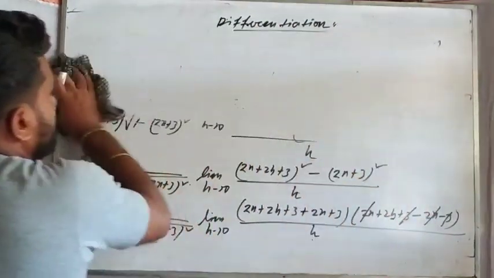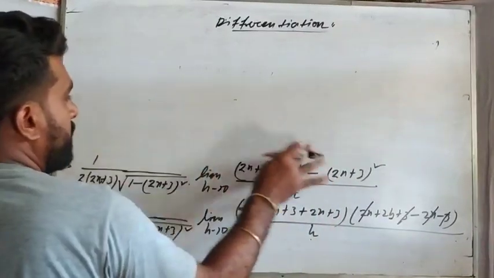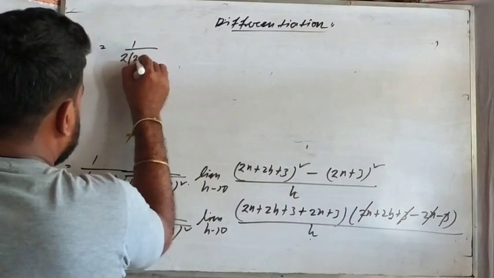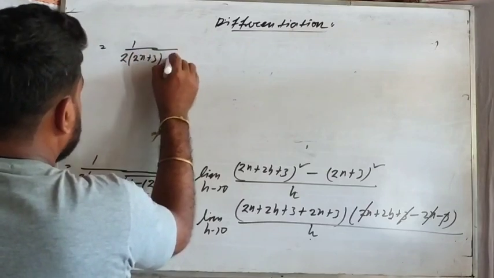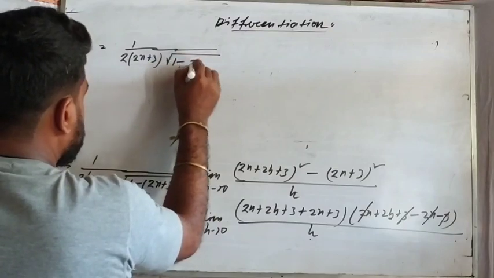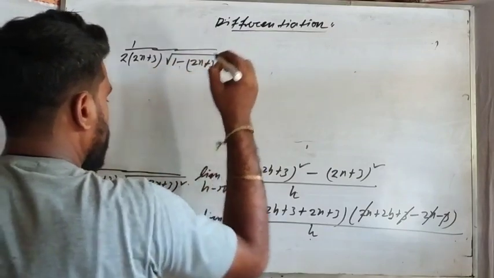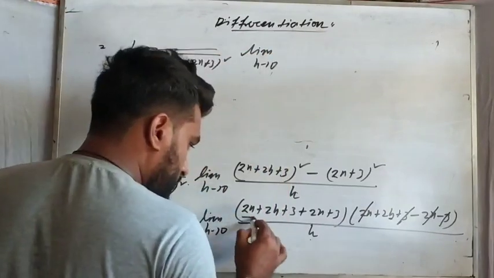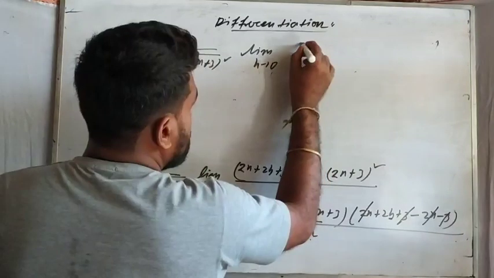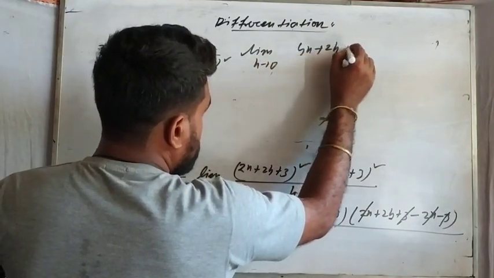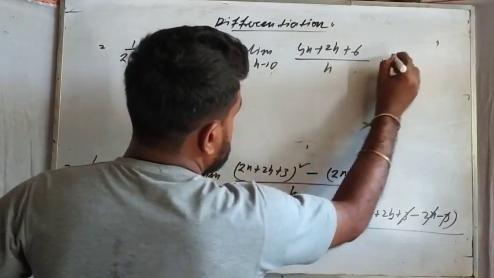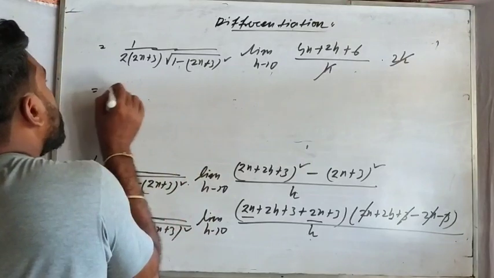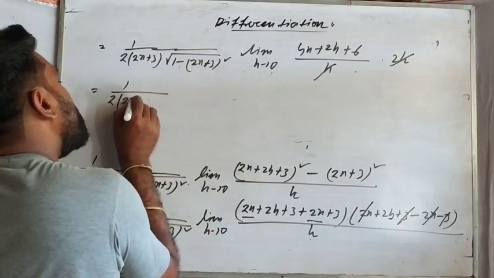Now in the next part, solution is about to complete now. So 1 by 2, 2x plus 3 root over 1 minus 2x plus 3 whole square. Limit h tends to 0. Here 2x plus 2x is 4x, 4x plus 2h plus 6 by h into 2h. यहाँ पर h कैंसिल. बस अब जो है न्यूमरेटर में तो है ही नहीं कुछ. Directly you can put the limit here.